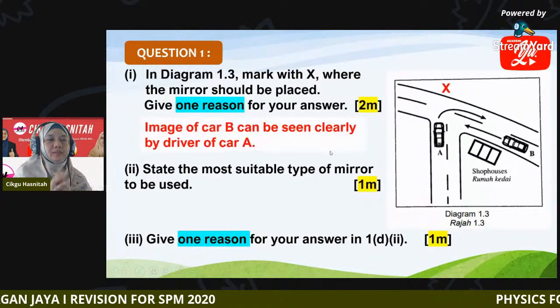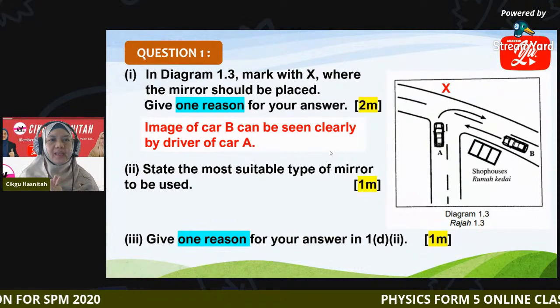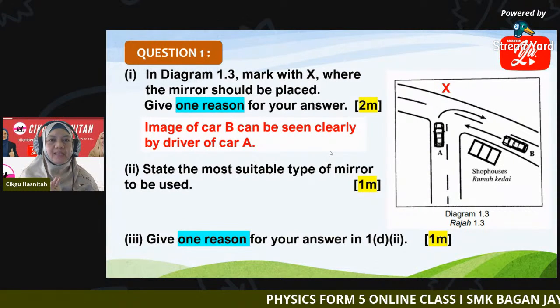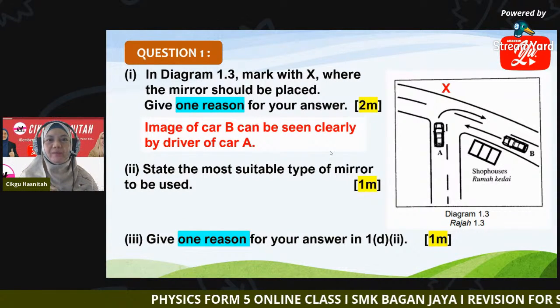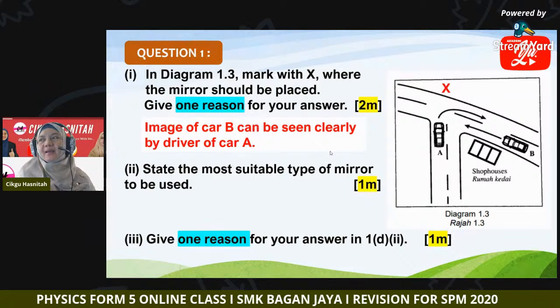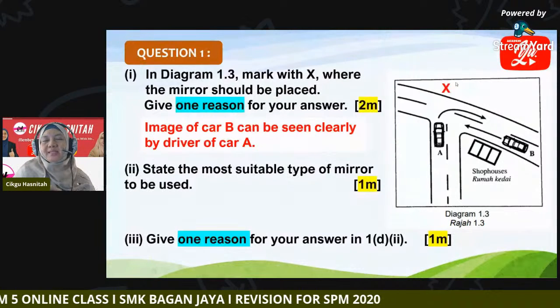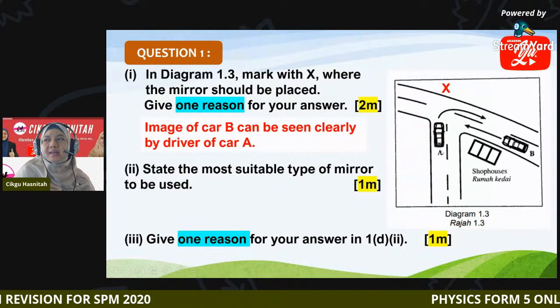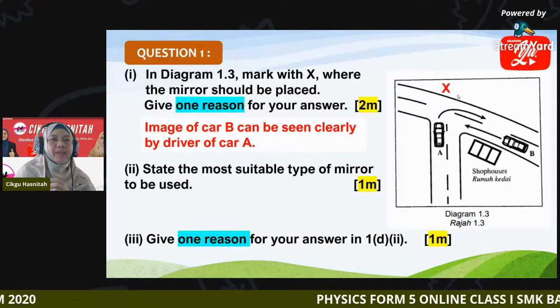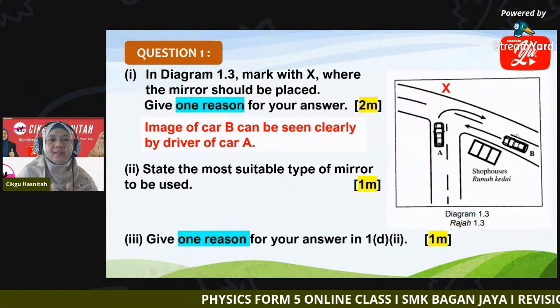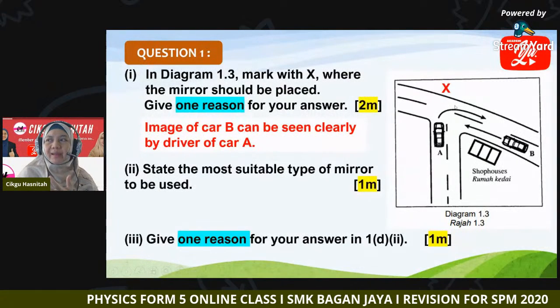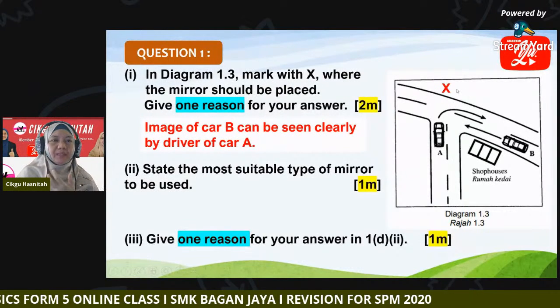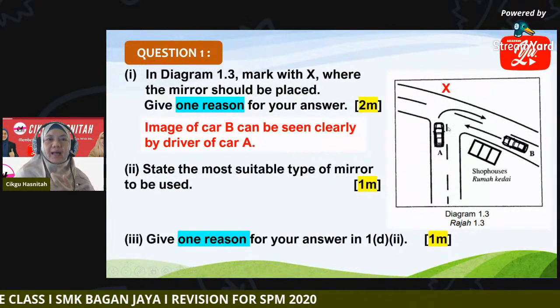The reason is so that the image of car B can be seen clearly by the driver of car A. As we place the mirror here, driver A can see the image of car B which has been reflected by the mirror. So due to reflection, he is now able to see the image of car B.